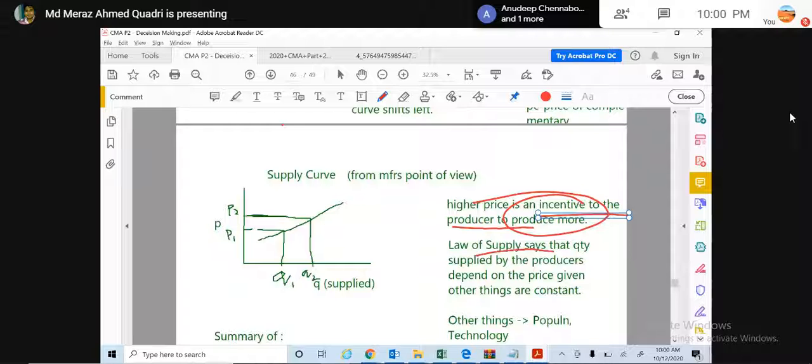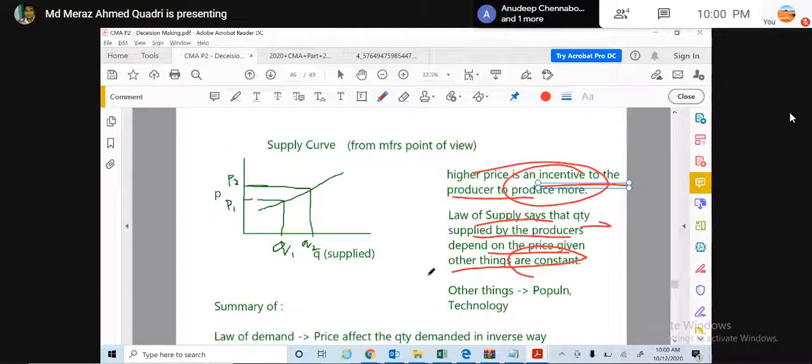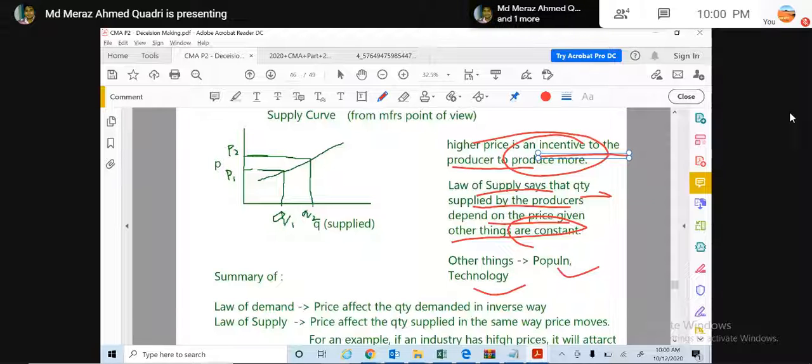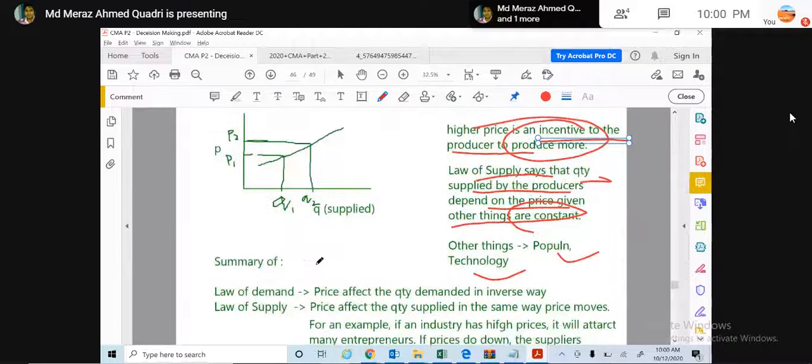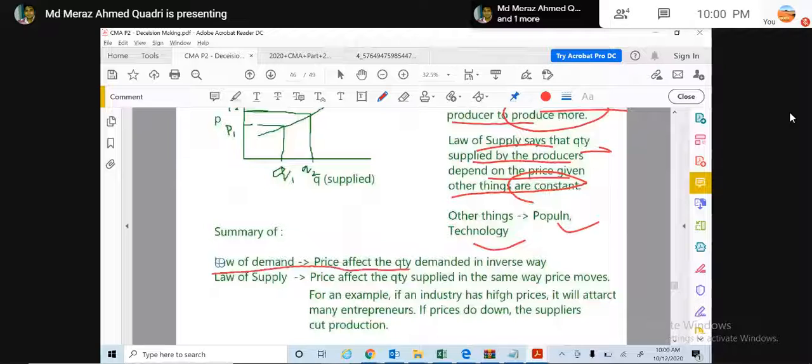The law of supply says that the quantity supplied by the producers depends on the price, given other things are constant. Other things means population, technology and other things. In summary, the law of demand affects the quantity demanded in an inverse way.